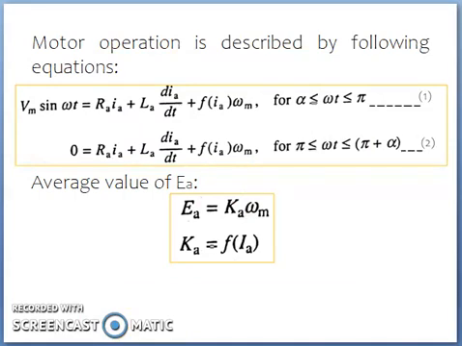Because of the presence of the term, the function of IA, these two equations, equation 1 and 2, become nonlinear differential equations, and these can be solved only using numerical methods. A simple method of analysis can be obtained when the back EMF E is replaced by its average value EA. So the average value EA can be given as Ka omega m, where Ka is nothing but a function of IA.